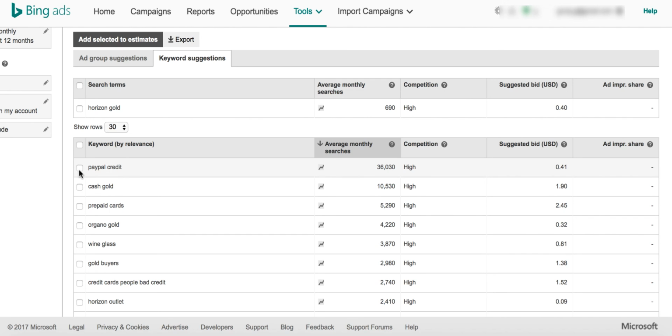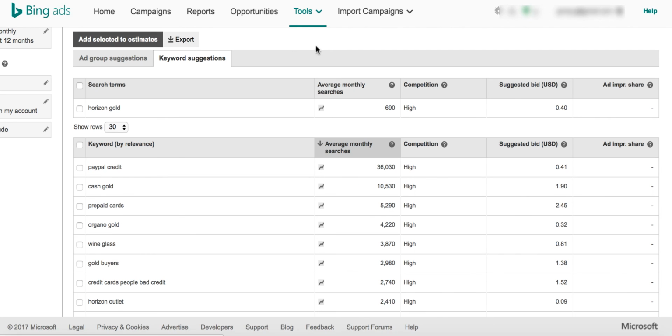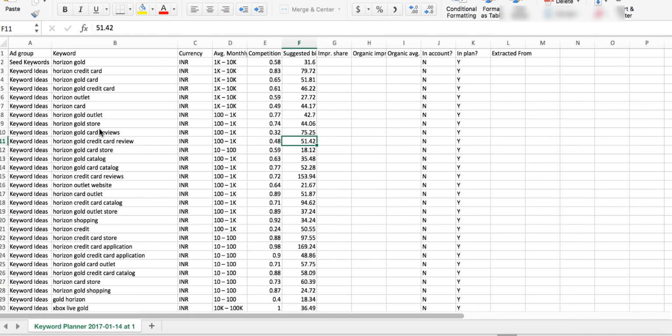This is not what we wanted. This is an unnecessary thing, and it would definitely eat up our budget if we chose it. So what I want to do is simply export all these, so that we have only relevant keywords rather than too many in our campaigns and losing money.